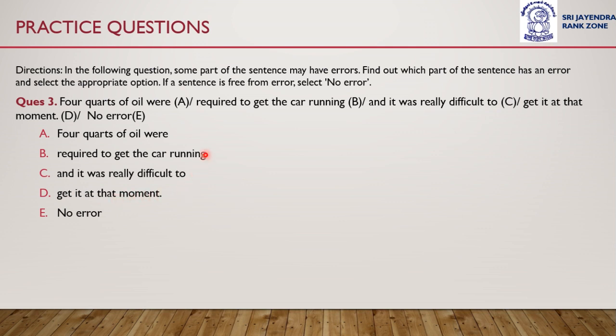So is there an error in this sentence, or is there no error? If there is an error, then you need to read all the 4 parts separately and more carefully, because when we read the sentence completely in one go, we were not able to identify the error straight away.